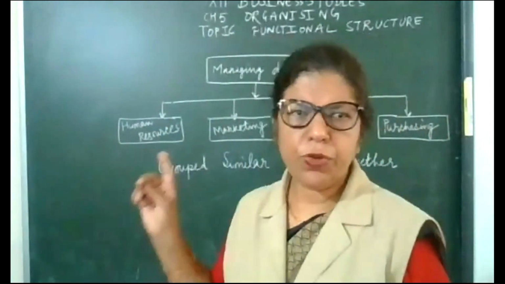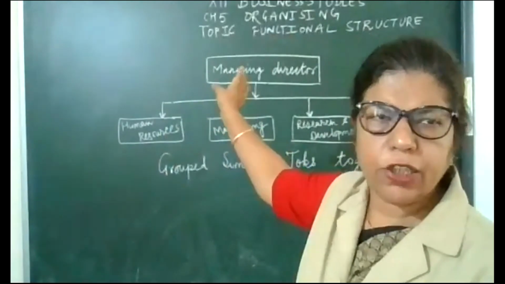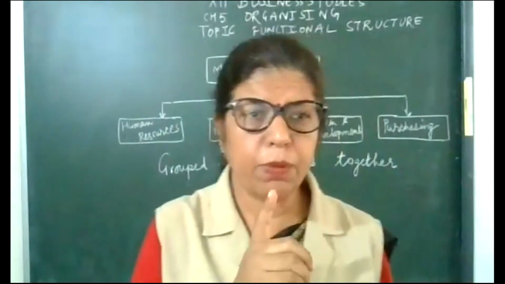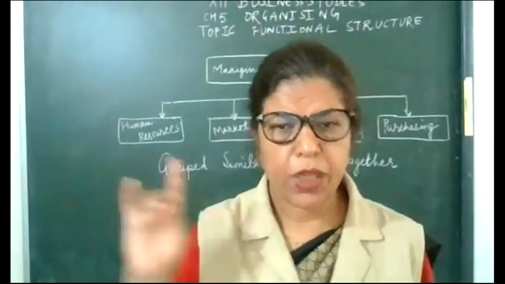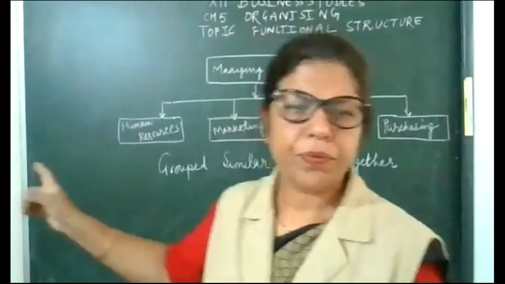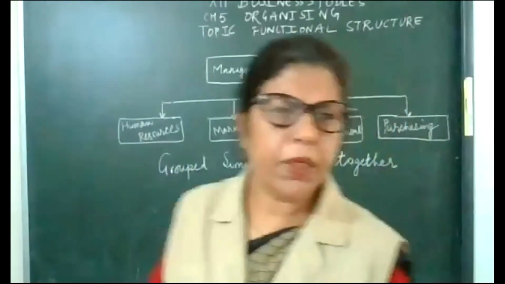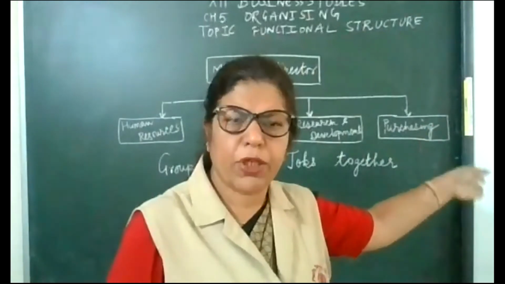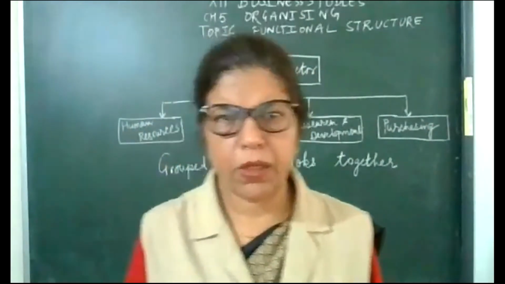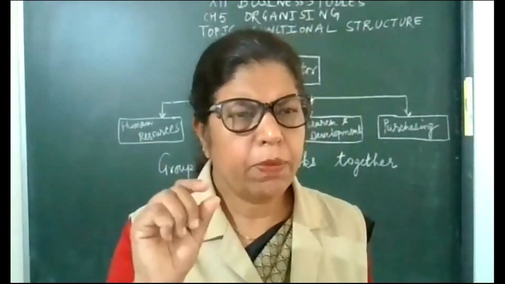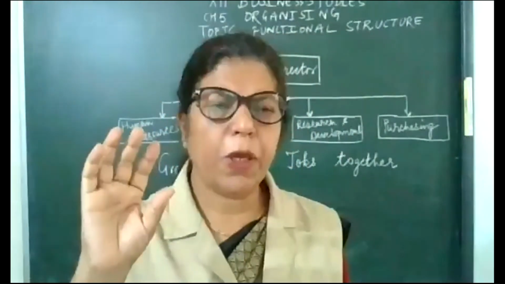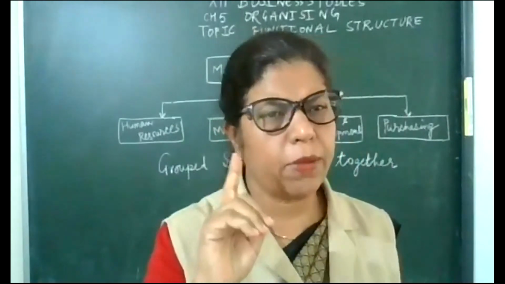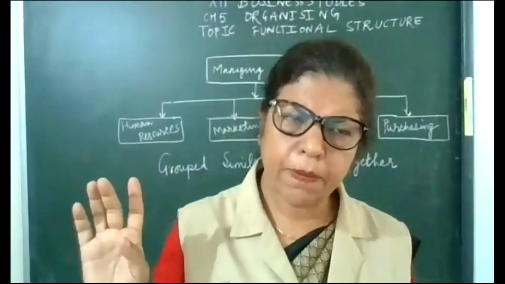I am the managing director of a newspaper. They have various departments and a single product, the newspaper: HR department, marketing department, research and development department, purchasing, production, finance. Dainik Bhaskar or any newspaper will have functional structure because they are making a single line product.